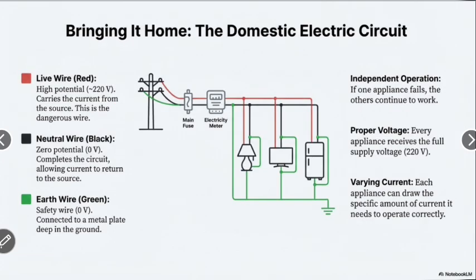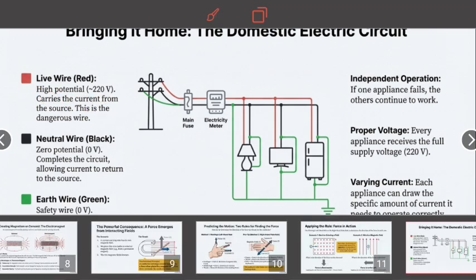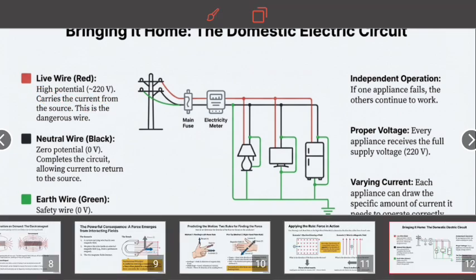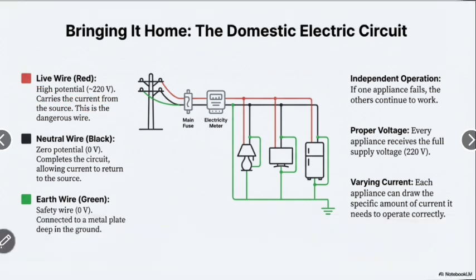Now we see the next. Bridging to home: the domestic electric circuit. Live wire, red: high potential, 220 volts, carries the current from the source. This is the dangerous wire.